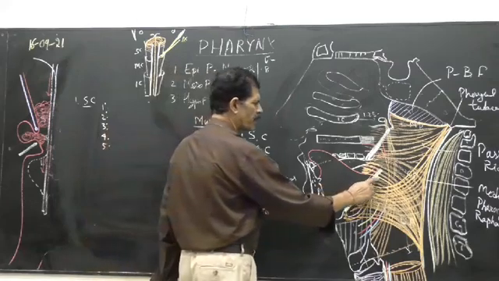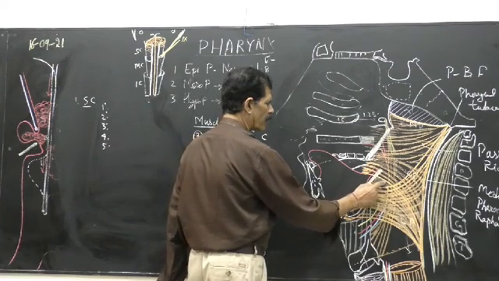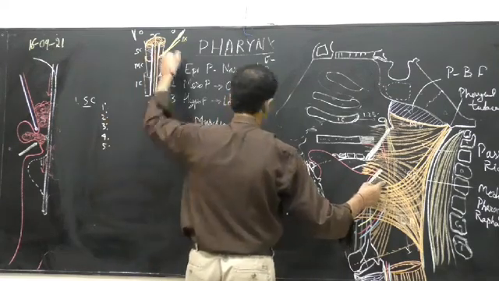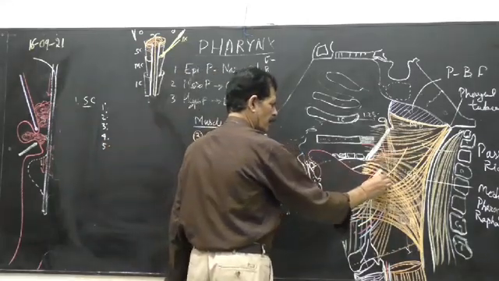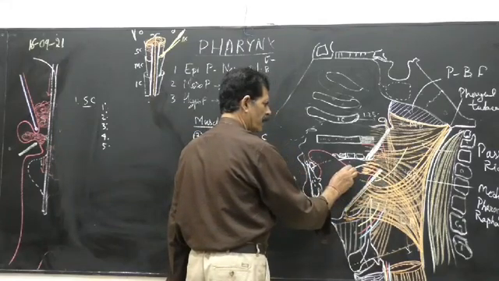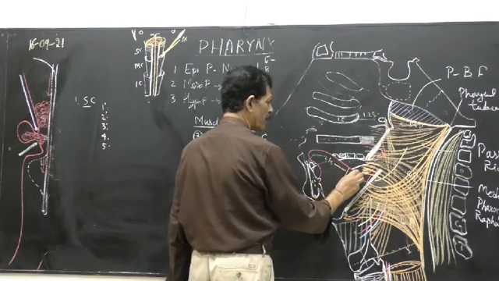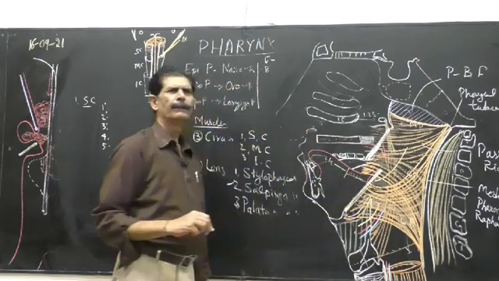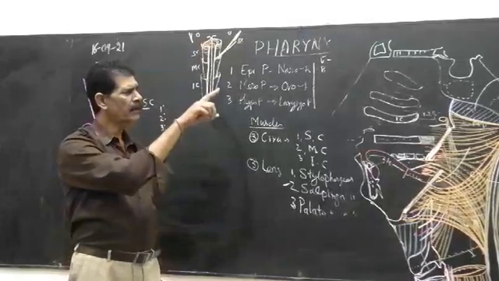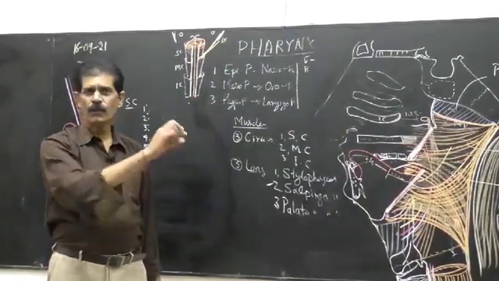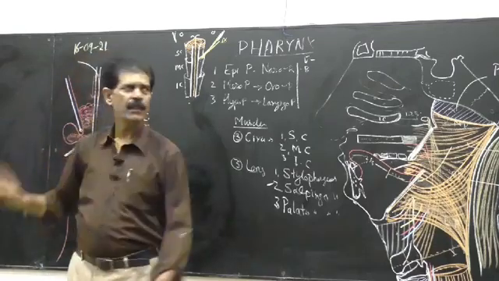Again, there is a gap between the lower border of the superior constrictor and the upper border of the middle constrictor. Through this gap, we have seen the glossopharyngeal nerve will pass, and it has to supply the posterior 1/3 of the tongue; the anterior 2/3 is chorda tympani, and the posterior 1/3 is this. Glossopharyngeal is both sensory and motor to the posterior 1/3. So this is how the glossopharyngeal reaches its destination, through a gap between the superior and the middle constrictor, along with the stylopharyngeus muscle also.